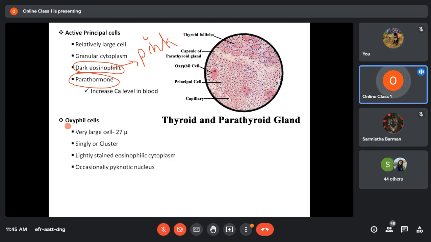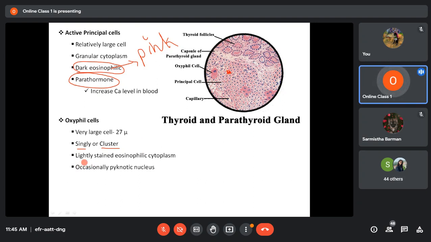Now coming to the oxyphil cells, the oxyphil cells are very large, as you can see here. You can see 2 oxyphil cells here, 4 here also, 4 to 5 oxyphil cells. They are very large cells and they may be distributed singly or in clusters. Here mainly you are finding them in cluster form, but they may also be distributed singly. You may have one here like that.